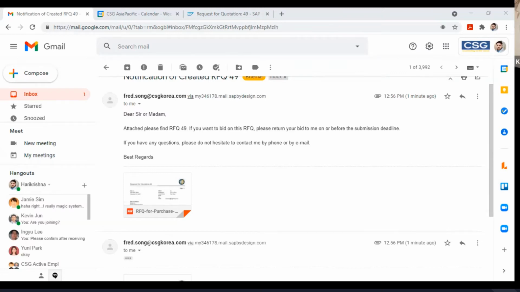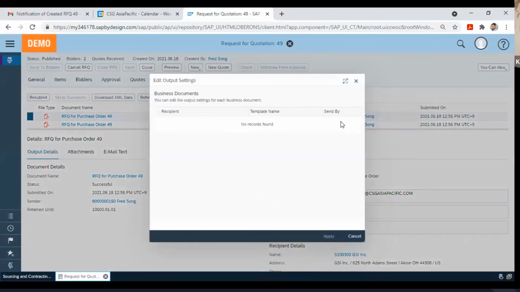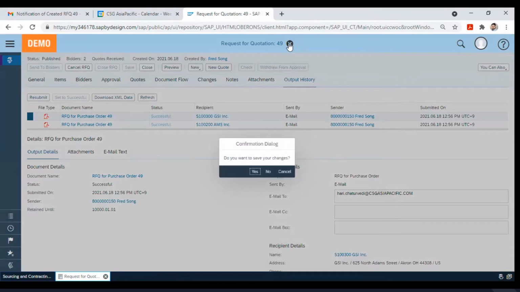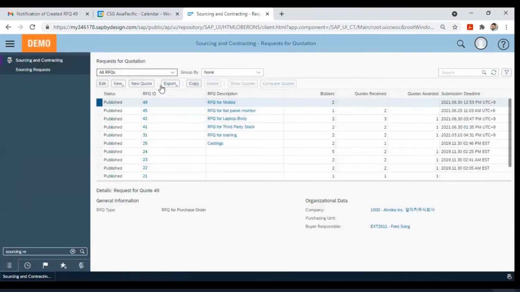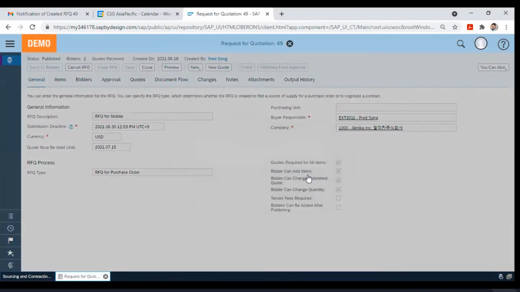Sorry, actually I sent the simple form. I would have changed it, so I will actually cancel this RFQ.